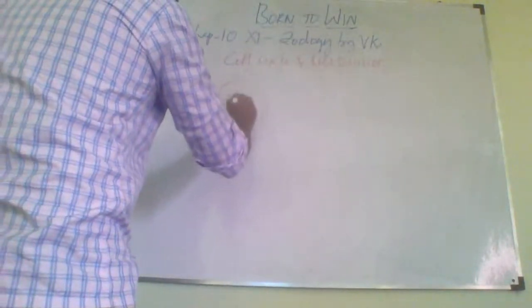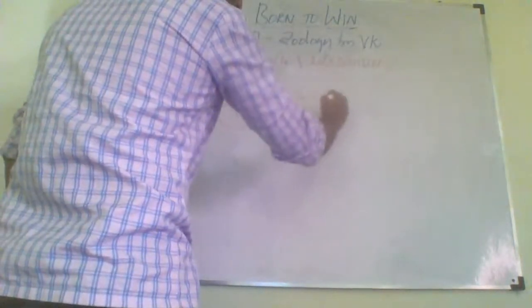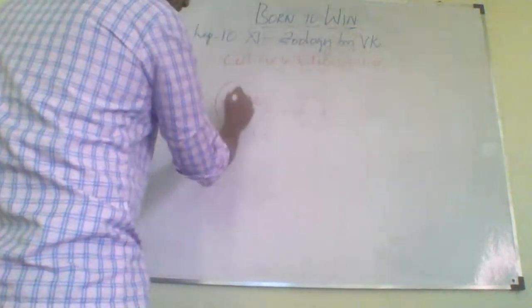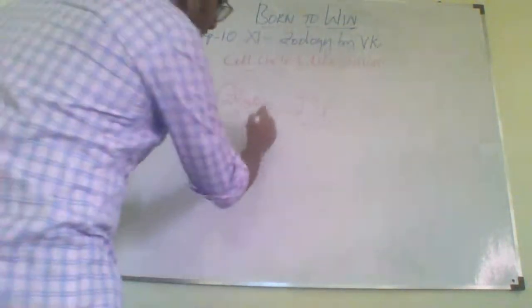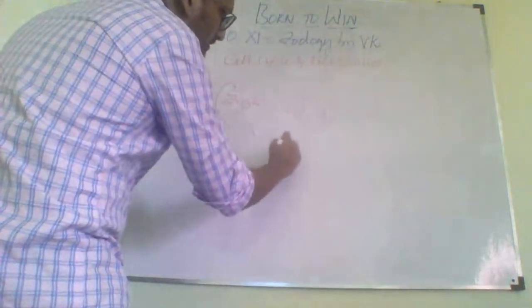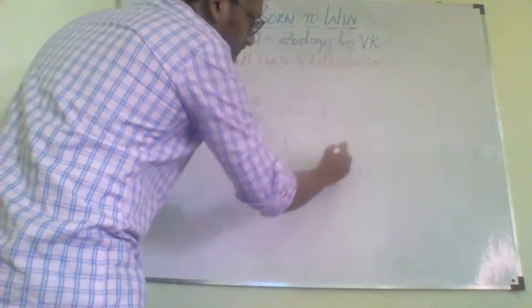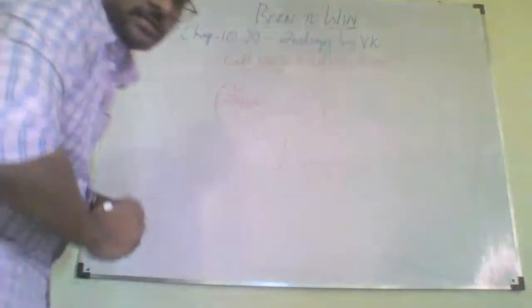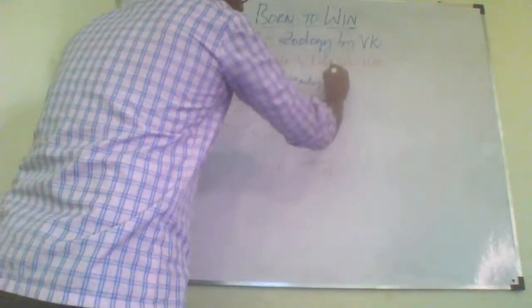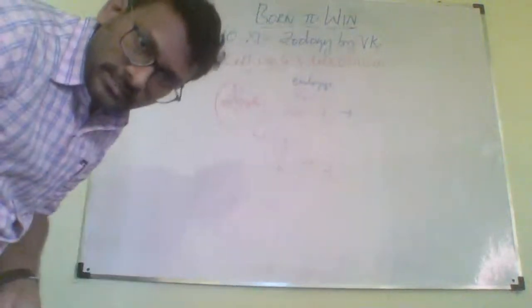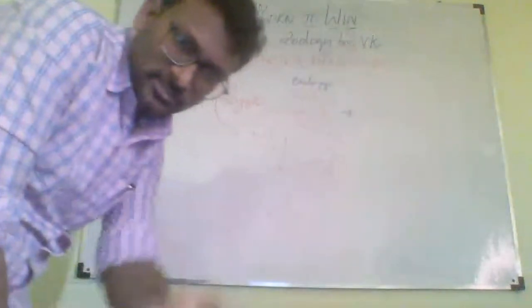So this is a zygote. The zygote, which is a diploid single cell, undergoes multiple divisions like this. Finally, it forms an embryo. On further divisions, the embryo develops into a fetus, the little one.